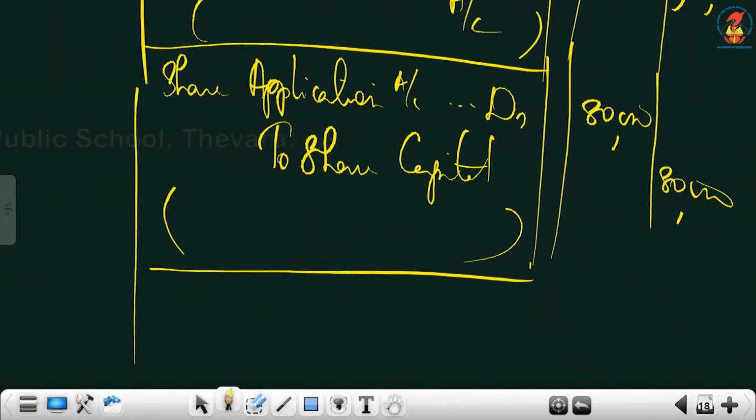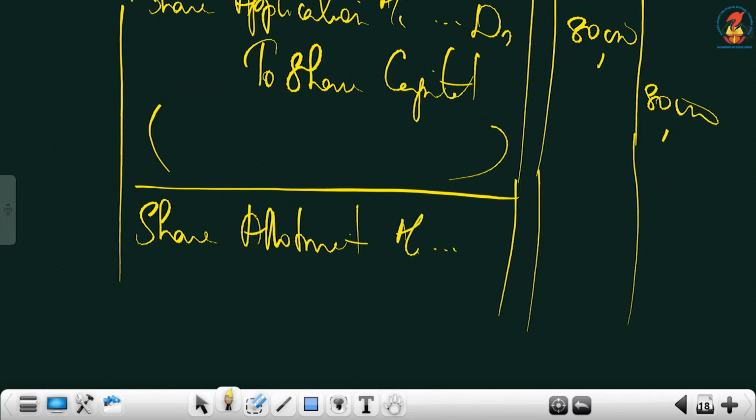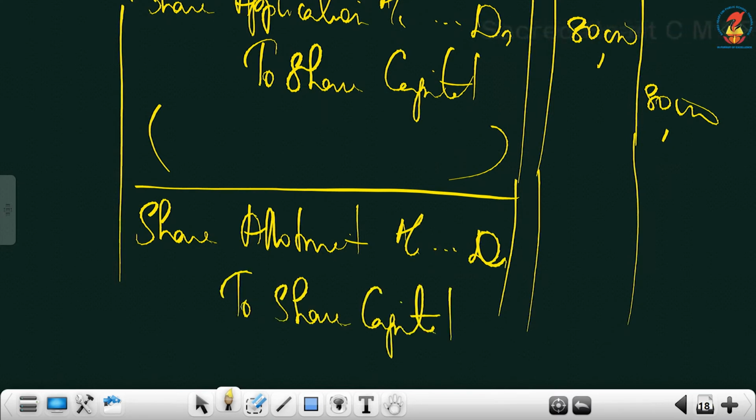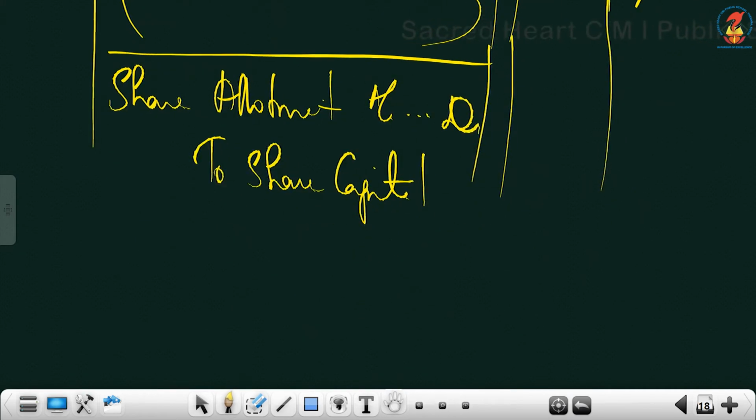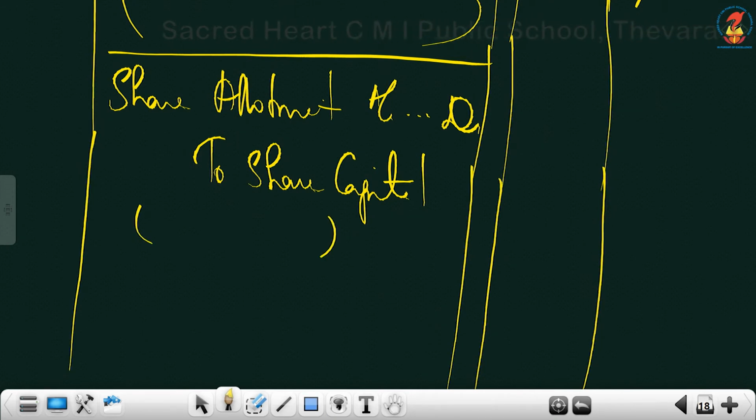The third one, there is no rejection entry. Prorata will be written in between, so you can write the allotment due entry now. So share allotment account debtor to share capital. We are writing the total number, not the individual calculation here. We are doing it for the company.